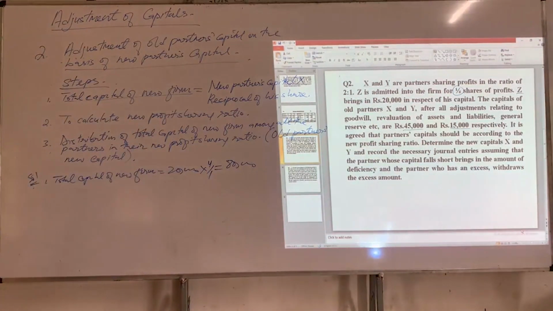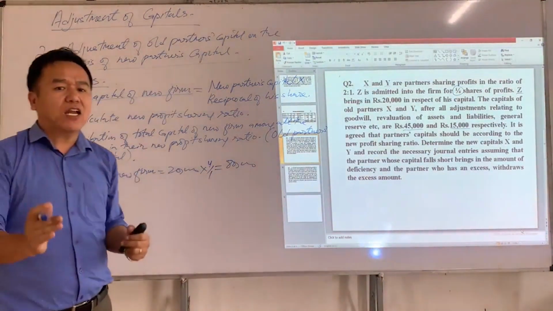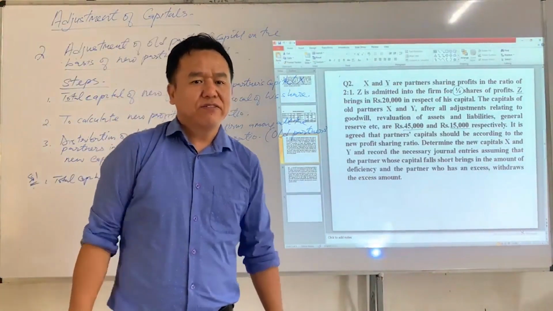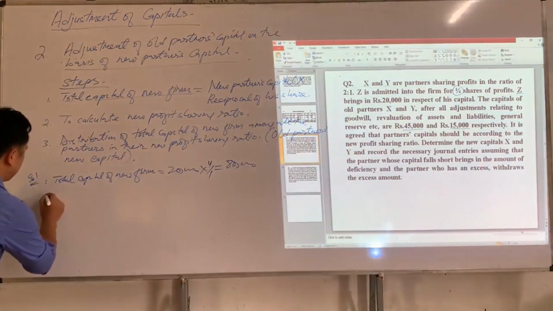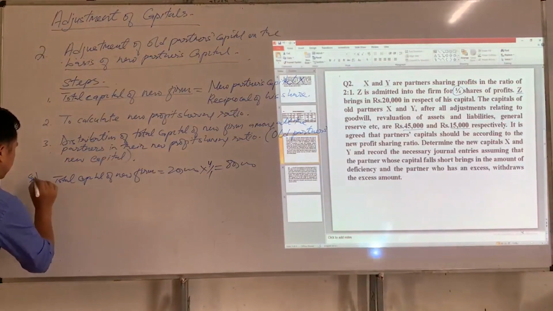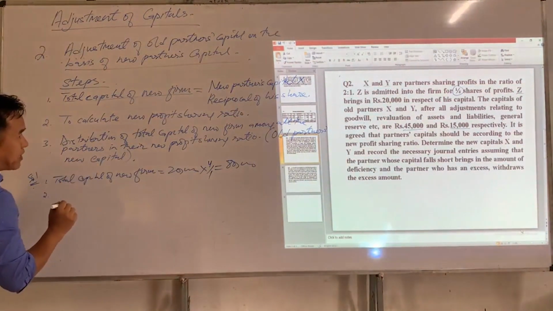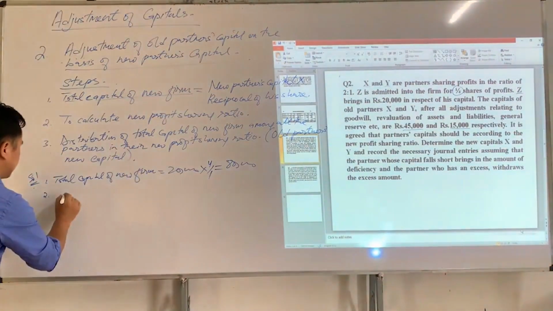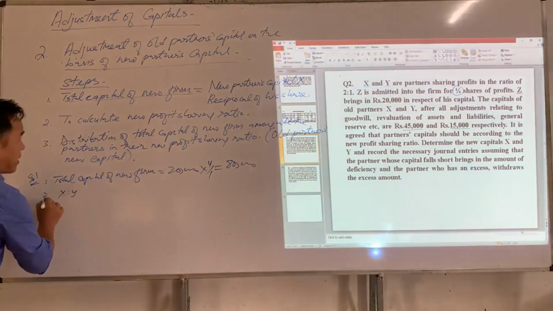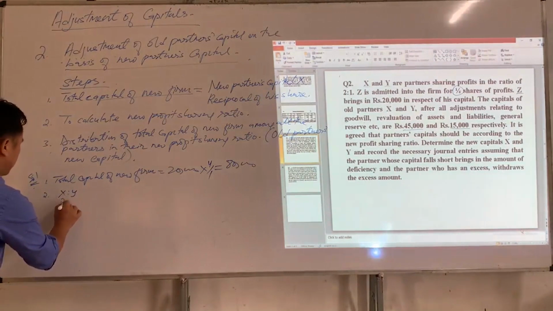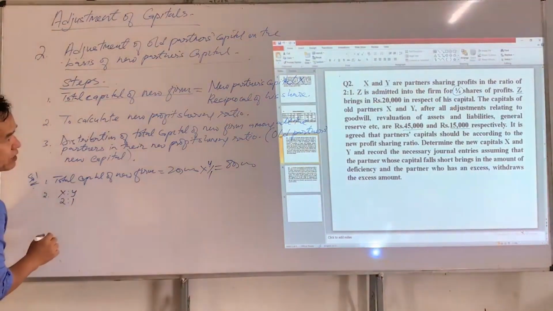So after getting total capital of new firm, we have to calculate new profit sharing ratio. The second step is to calculate new profit sharing ratio. So we have to find new profit sharing ratio of X, Y and Z. X and Y are partners sharing profit in the ratio of 2:1, and they admitted whom?